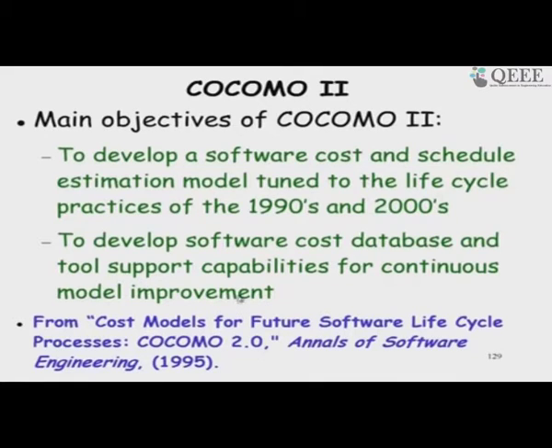So, the company using it for different projects should be able to estimate with increasing accuracies.